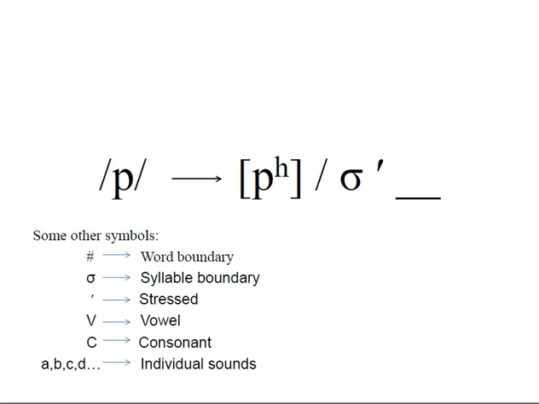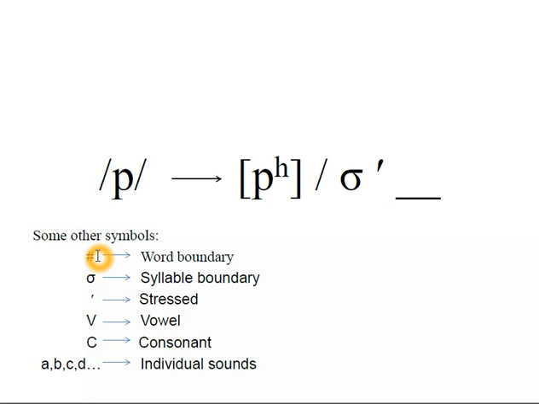And we have some other linguistic symbols. These are the only ones we're going to use in this class. This means word boundary. And so if you want to indicate a sound at the beginning of a word, it would come after this symbol, because this would mean the beginning of the word, and then whatever comes here would be the beginning of the word. And if it comes before this symbol, then it simply means at the end of the word.